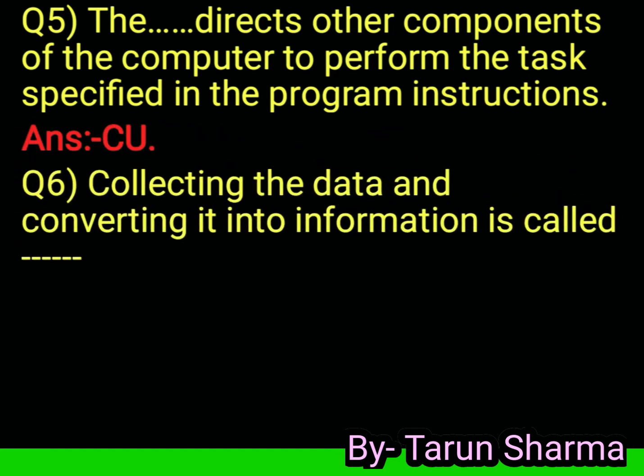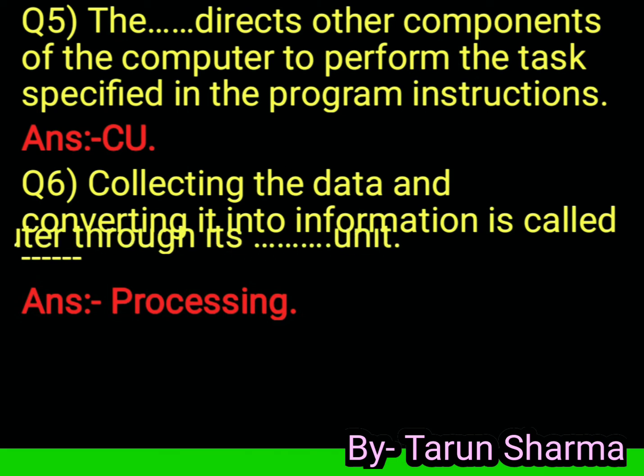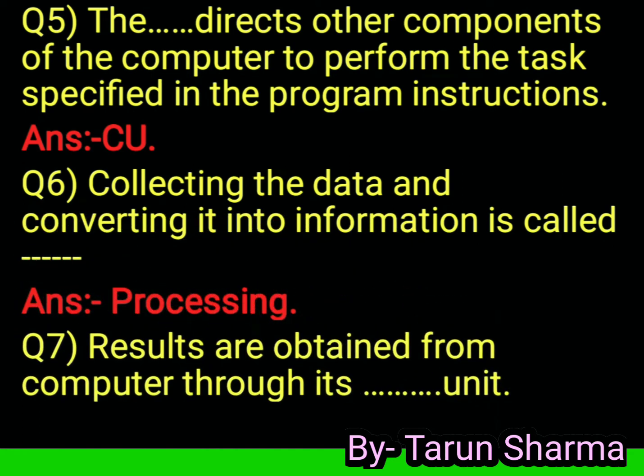Collecting the data and converting it into information is called dash. And answer is processing. Question 7. Results are obtained from the computer through its dash unit. Answer is output. Output unit shows the result.